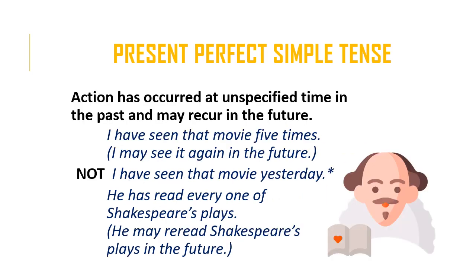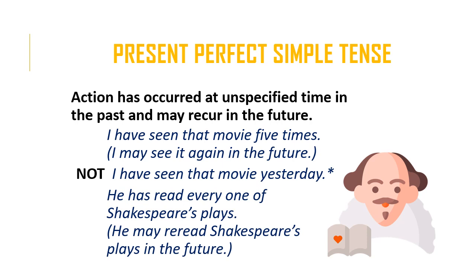A third function is an action that has occurred at an unspecified time in the past and may recur in the future. So keep in mind that it's an unspecified time in the past. So if you're using the present perfect simple tense with this meaning or function in mind, you can't specify the time. All right.